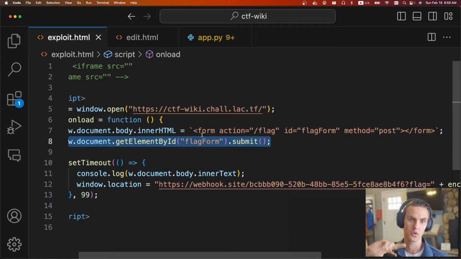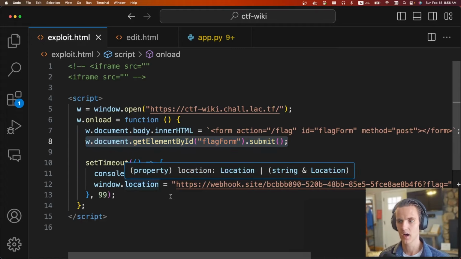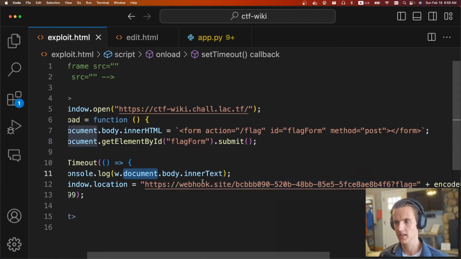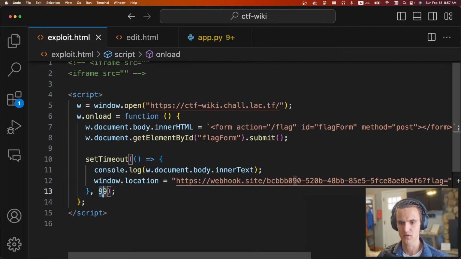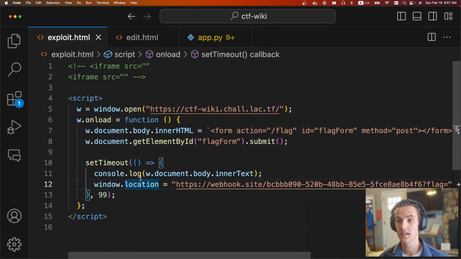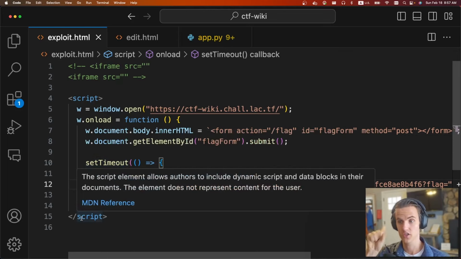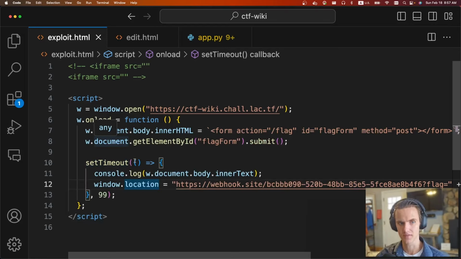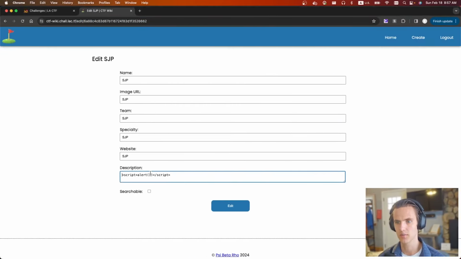So it is going to do a redirect, the cookies are going to be sent, and the content of the page, once it loads, will just be the flag. Then I print it out and redirect to this webhook site with the contents of the page. And I just hope that it happens within 99 milliseconds. We also need to have it embedded in an iframe because with SameSite Lax, cookies are not sent in an iframe. Because of that, the initial page load will not have the cookies, so we can actually exploit this XSS.